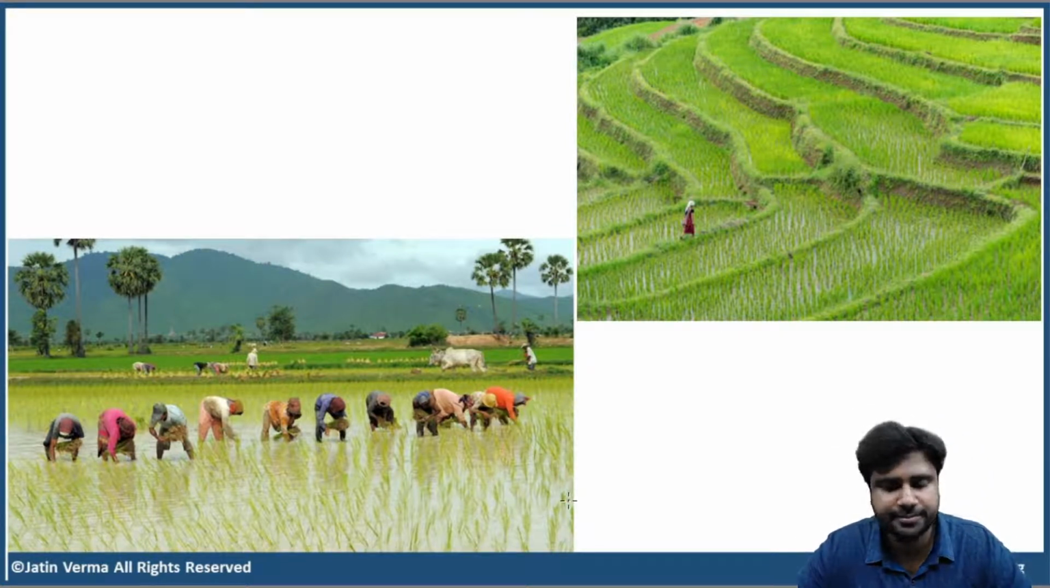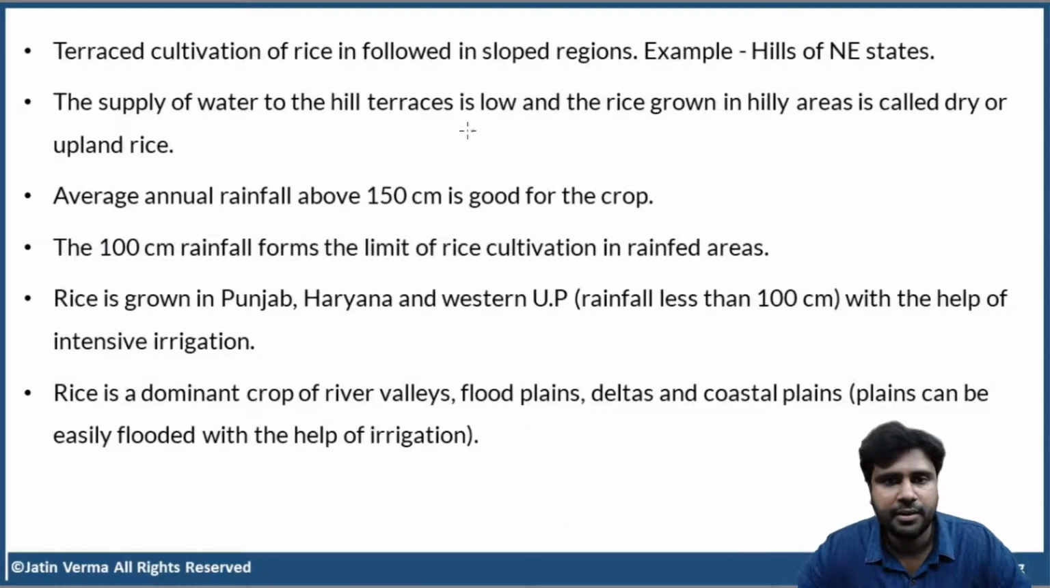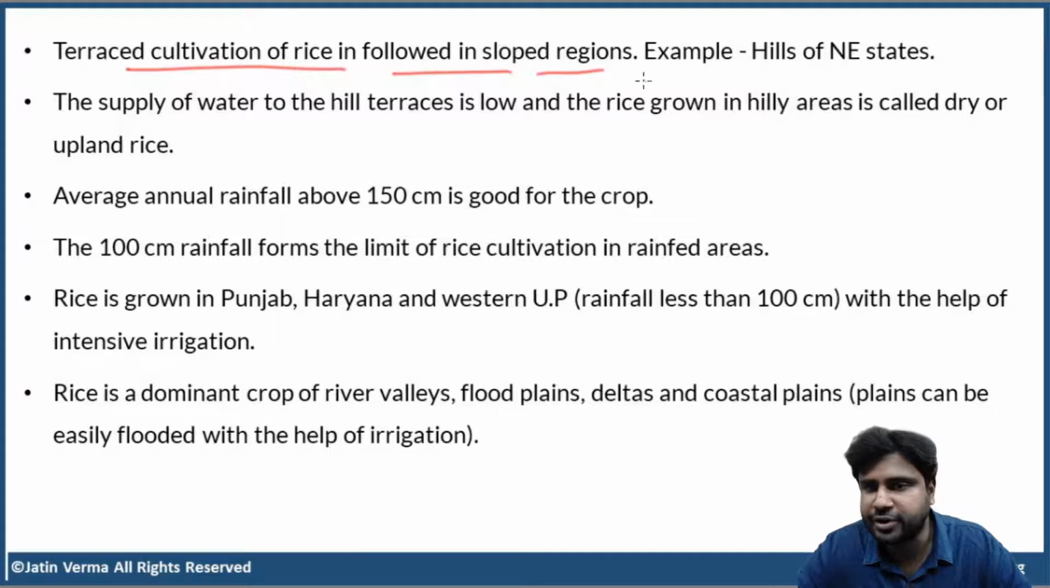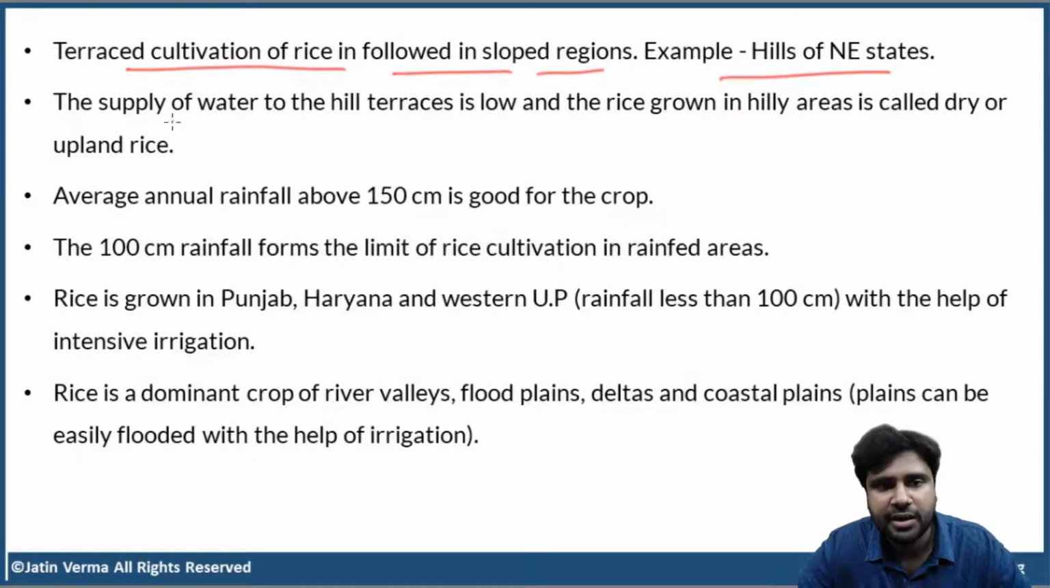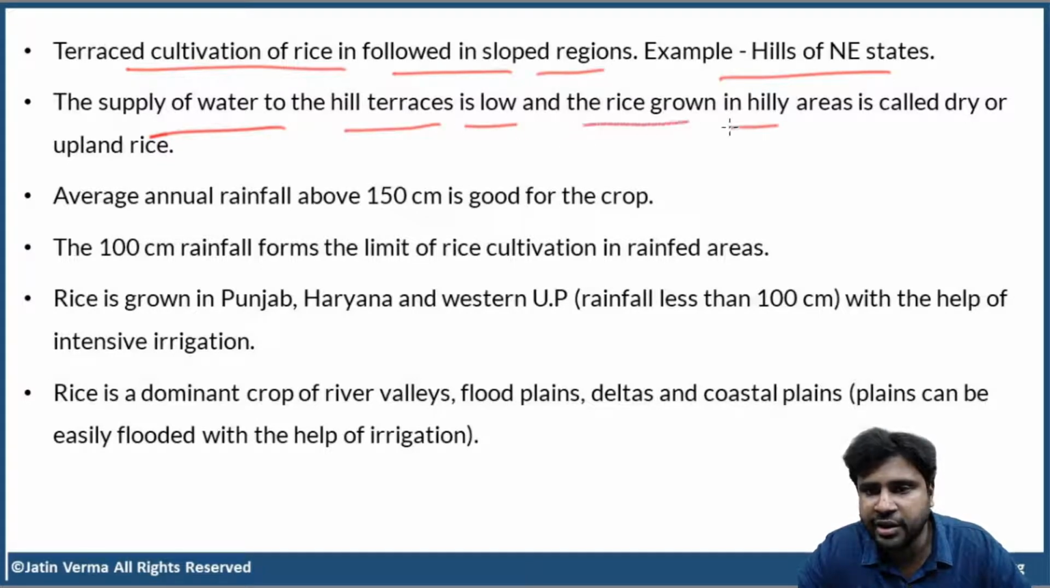Okay, guys. Terraced cultivation of rice is followed in sloped regions, for example, hills of northeastern states. So this is terraced cultivation. The supply of water to the hill terraces is low, and the rice grown in hilly areas is called dry or upland rice.